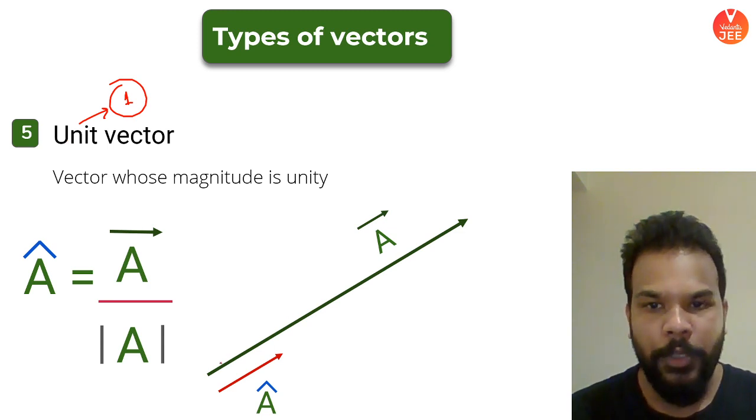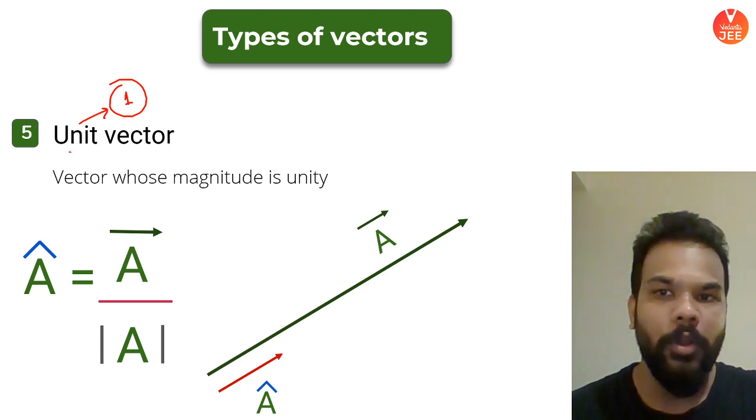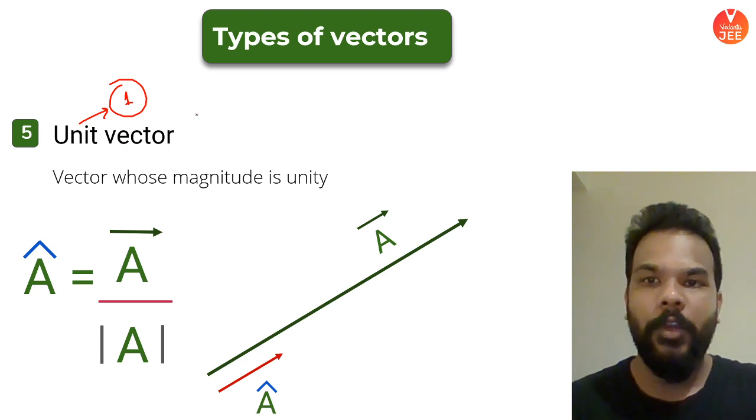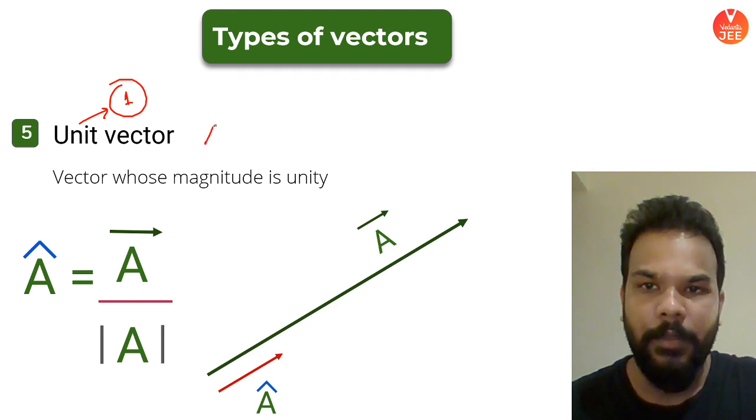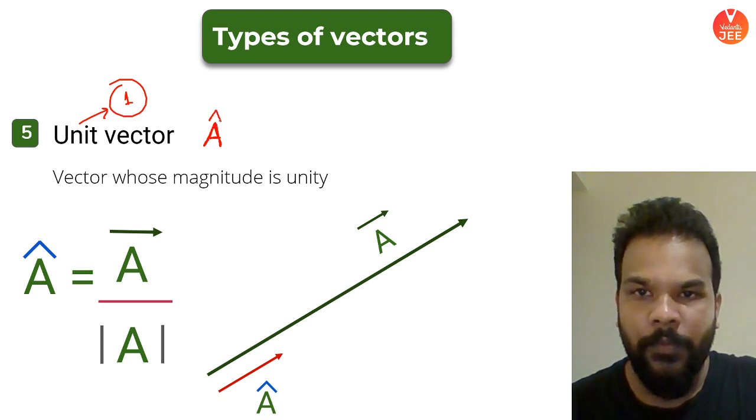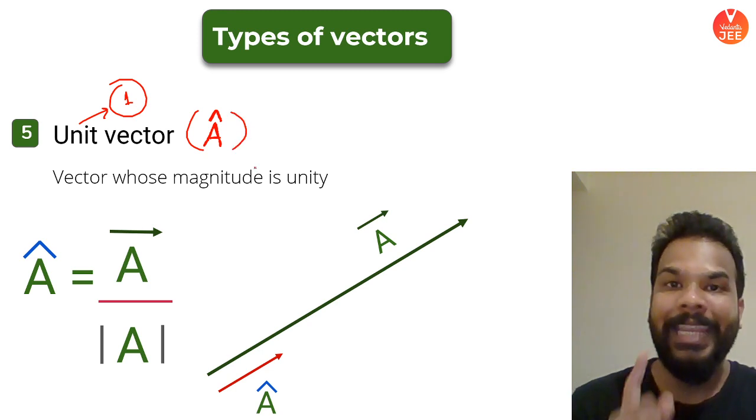Now, what you see here is vector A, and we want to talk about a unit vector. First of all, a unit vector has a specific symbol. If I am interested in talking about the unit vector along A, it will be A with a cap over it. We pronounce it A cap.